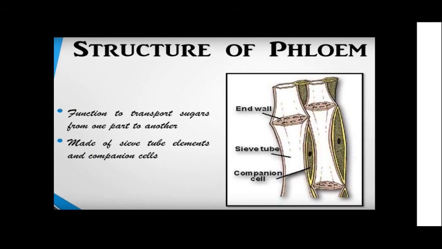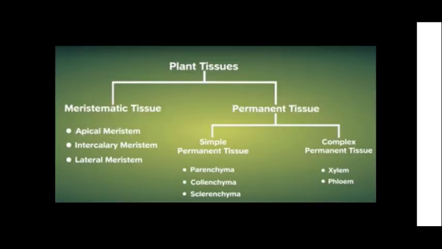Xylem and phloem, since both are involved in transportation, are called vascular bundles or vascular tissue. Vascular means transportation. So these tissues involved in transportation are called vascular tissues, or they might be represented as vascular bundles. So this is what we have learned today, students. Plant tissues have meristematic and permanent types, and in that we have studied different subtypes. Hope you have understood plant tissues. In the next video we will study animal tissues. Thank you, students.